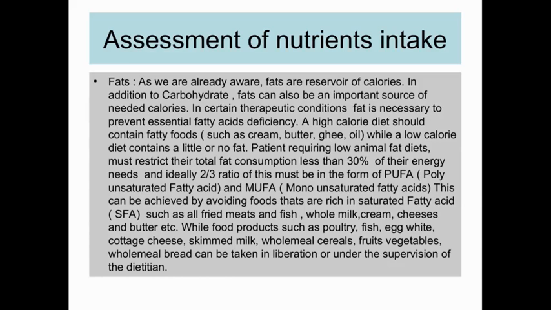So you can sum up that the ideal ratio for fat in the diet is 2:3 of PUFA and MUFA, and saturated fatty acids, examples of which I have already given, such as vanaspati, dalda, butter and ghee, should be completely avoided in the diet.